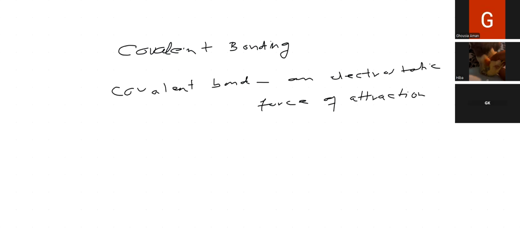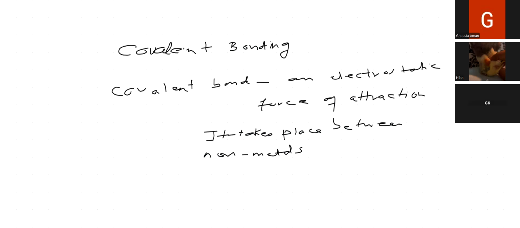Why? Because it takes place between non-metals. Okay, it can be the same type of non-metals or different types of non-metals. So when non-metals react with each other, for example, one non-metal is going to react with another non-metal.